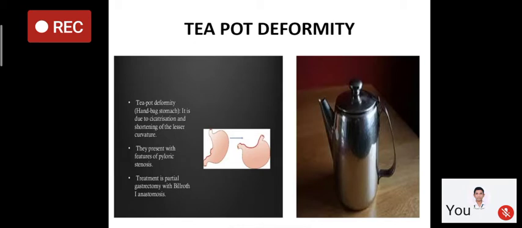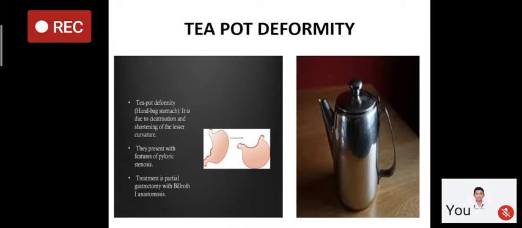Another complication is teapot deformity. The stomach looks like a teapot. It is also known as handbag stomach because it resembles a handbag. It is also due to healing of the ulcer at the lesser curvature, so the lesser curvature will be shortened. The stomach will be like a pouch, like a handbag or teapot. So stomach capacity will decrease, and the content will not go forward. So it will present with features of pyloric stenosis or gastric outlet obstruction.